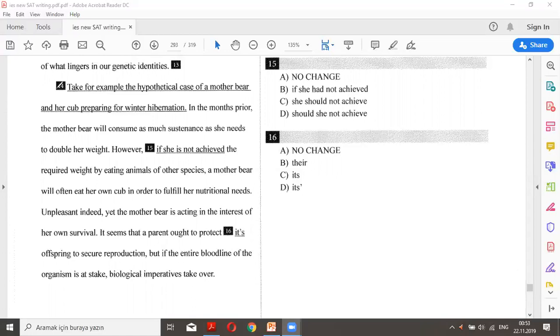In this kind of context, we are starting with however and if. So this is a matter of conditional sentence. Let's try to focus more on the structure of the sentence. It says, if she has not achieved the required weight by eating animals of other species, the mother bear will often eat. This is really important because it's a conditional sentence.